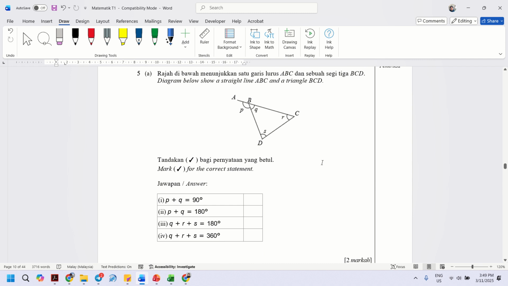Next question, question number 5. The marks is 2 here, 2 marks, so you must have 2 ticks here. What is the relationship between all these angles? Is P plus Q equal to 180? Yes, it is, because it is a straight line. For QRS, all the interior angles of a triangle sum to 180. Also correct.